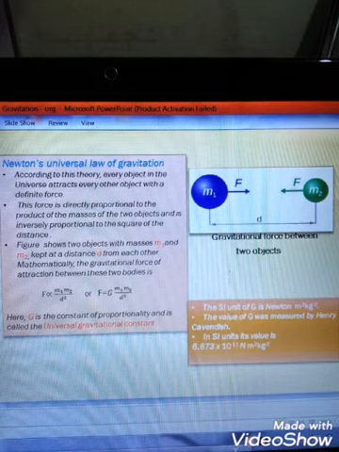Here G is the constant of proportionality and is called the universal gravitational constant. The SI unit of G is N m²/kg², and its value is 6.673 × 10^-11 N m²/kg². The value of G was measured by Henry Cavendish.